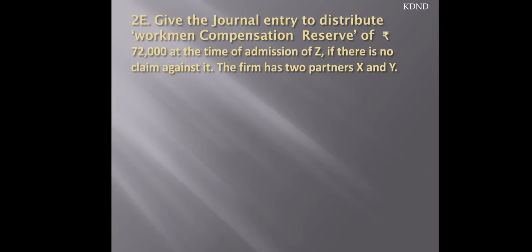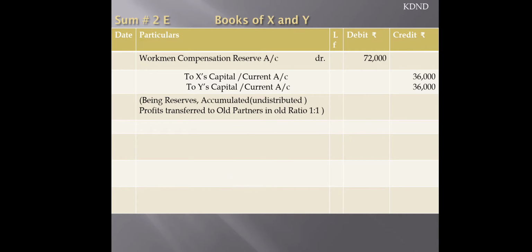Now when the new partner is coming, this reserve is to be written off. This also has a credit balance. So let's move to the journal entry: workmen compensation reserve account debit to X's capital and Y's capital, being reserves and accumulated profits and losses transferred among the old partners in the old ratio, that is 72,000 in 1:1 ratio.